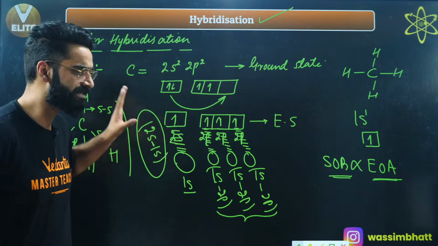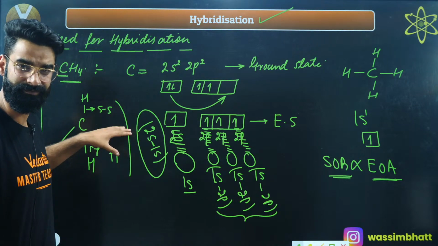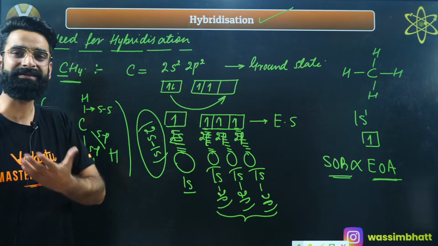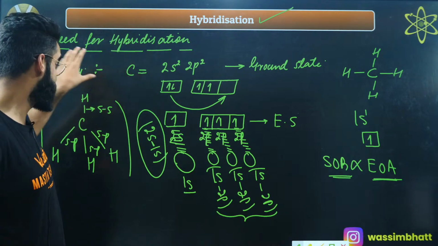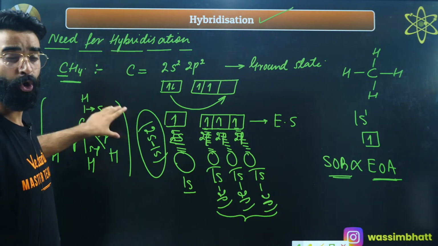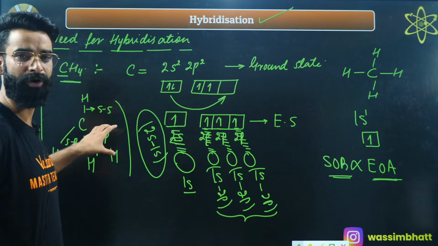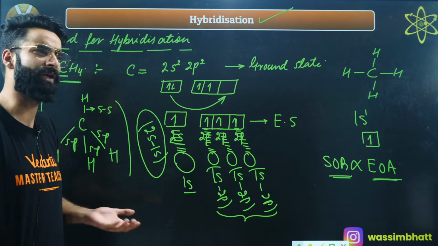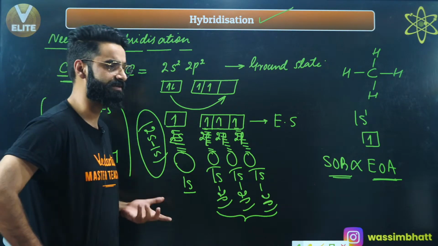It was introduced to explain the same bond lengths in CH4, whereas if CH4 is formed as per VBT, all the bond lengths should not be the same. So in order to explain the equal bond lengths in CH4, the concept of hybridization was introduced.